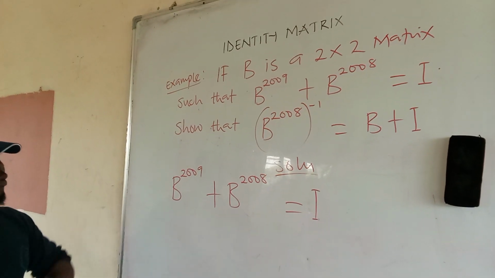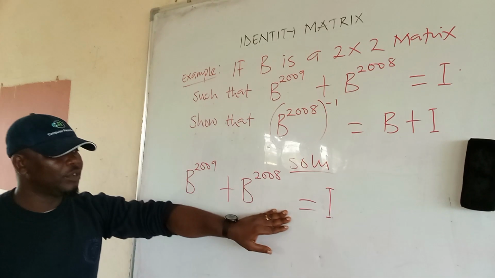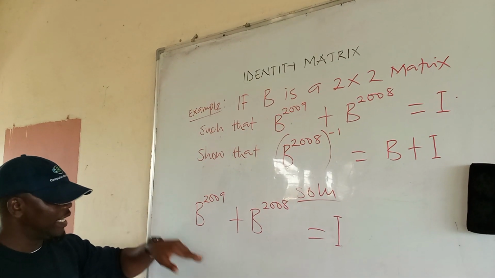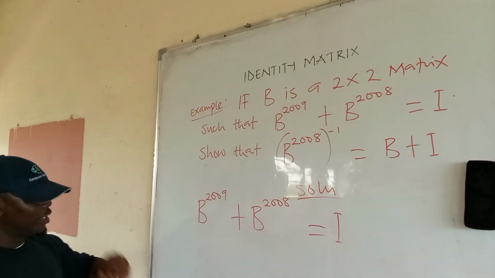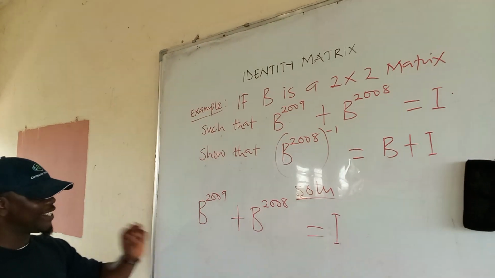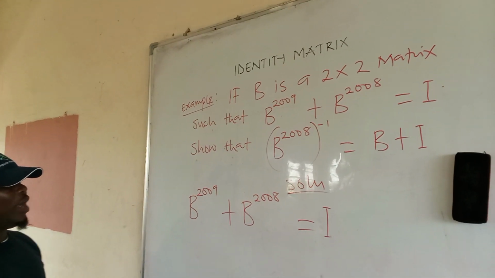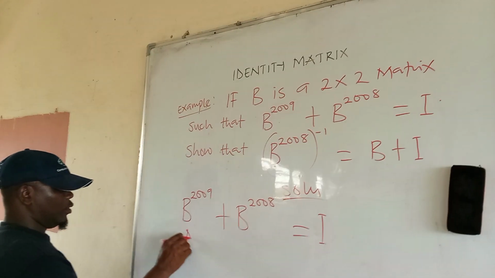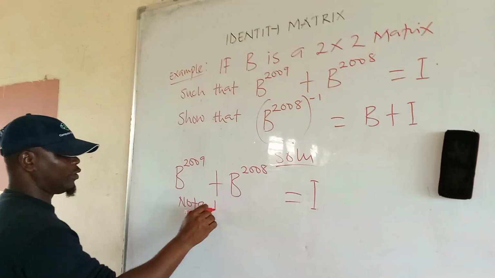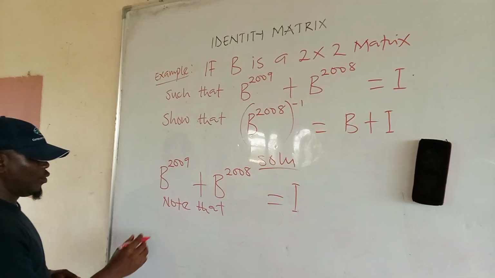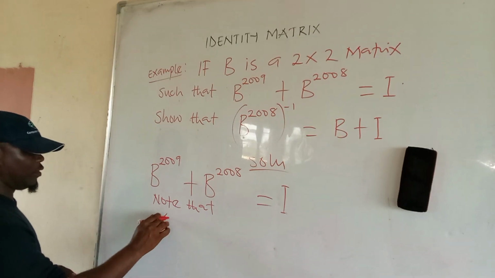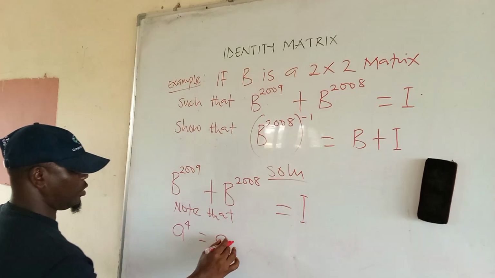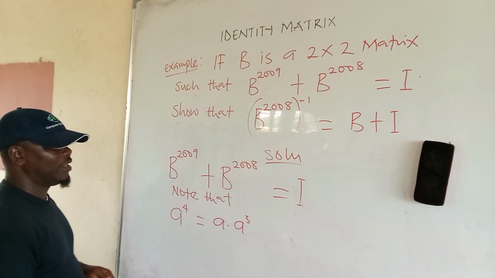That is what I want to show you. Here we are going to apply what is called indices. Note that if we have a raised to the power of 4, this is the same thing as a dot a raised to the power of 3.